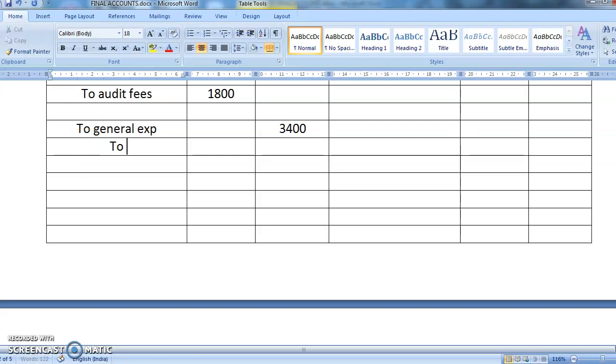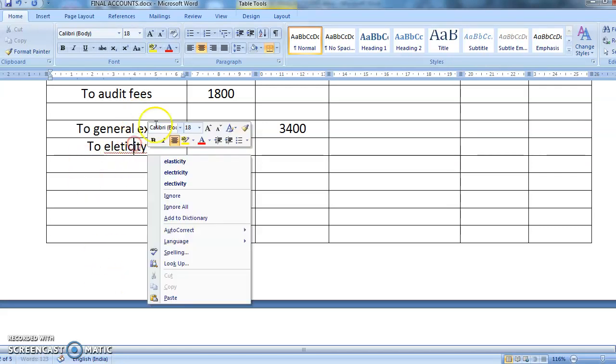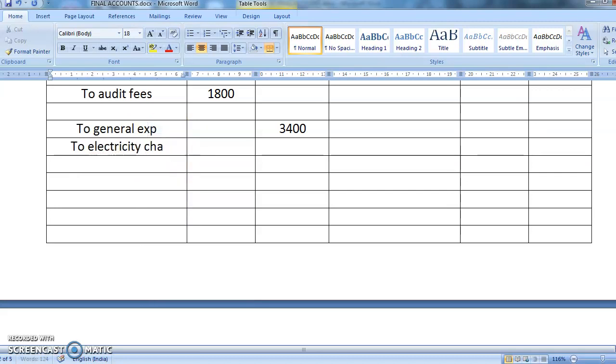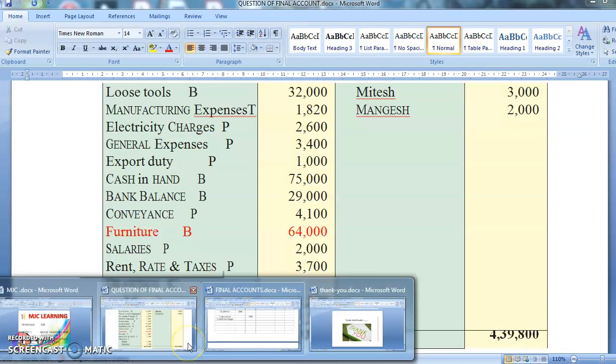And then you have electricity charges, so to electricity charges. Yes, what was the amount of electricity charges? 2,600.